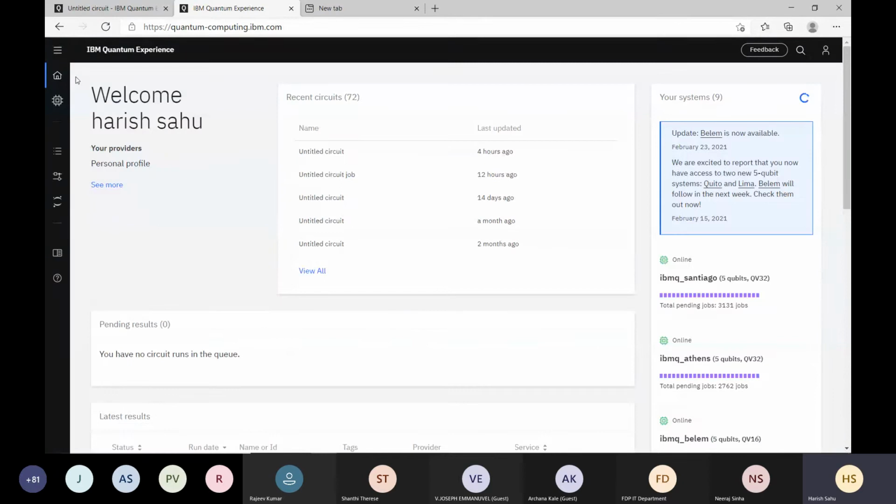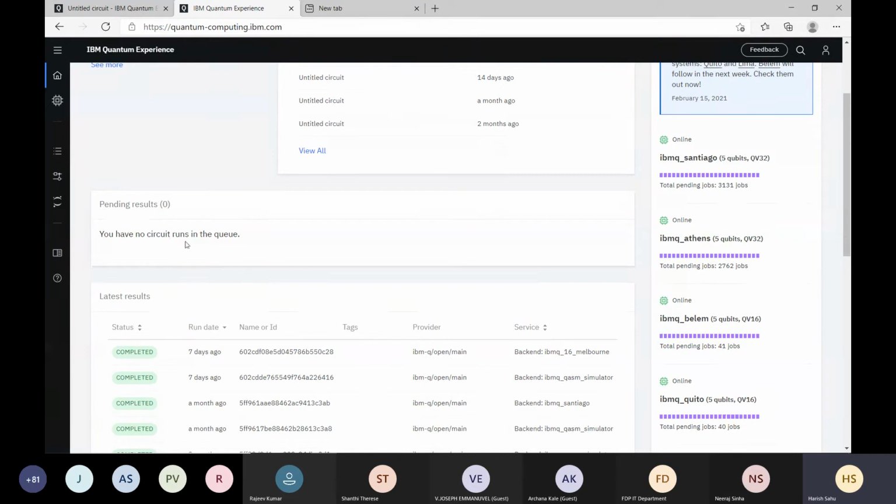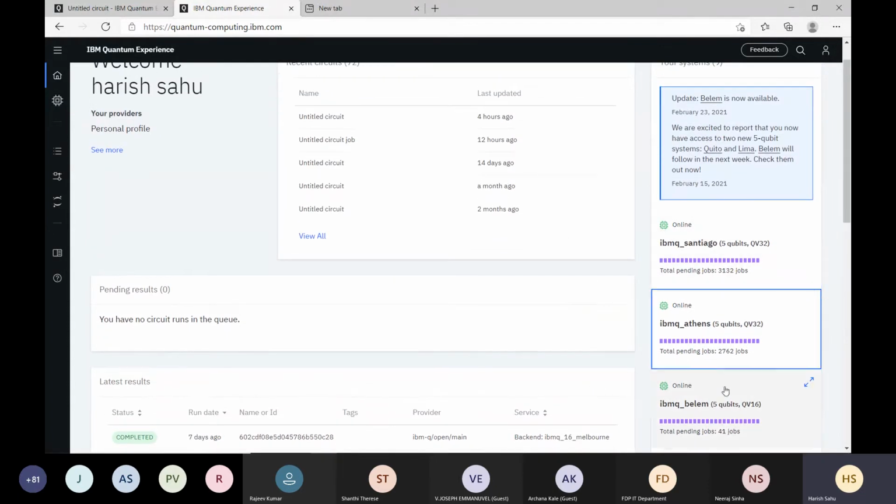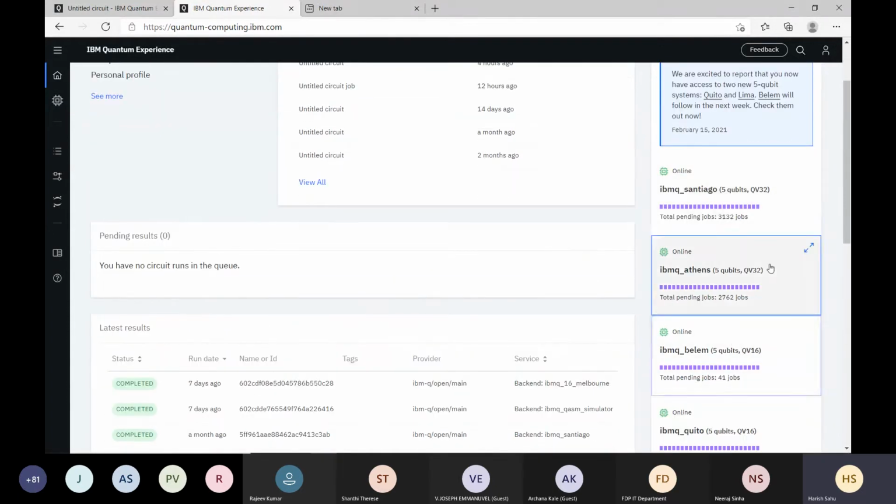The second thing I want to highlight first is this dashboard. If you go to this dashboard, whatever activity you have done in recent time will be shown here, like the recent circuits I have created. If there are any pending results, because sometimes if you run on an actual device they will be in pending state, here it will show your history, whatever circuits you ran. If you see here, I ran this on IBM 16 Melbourne, this on the quantum simulator, this on Santiago, and these are available devices online. So here we are showing the online devices.